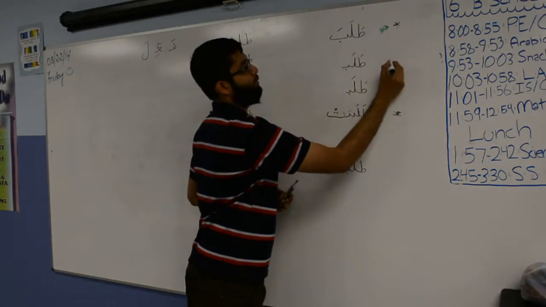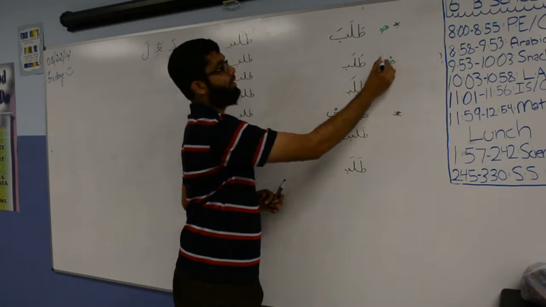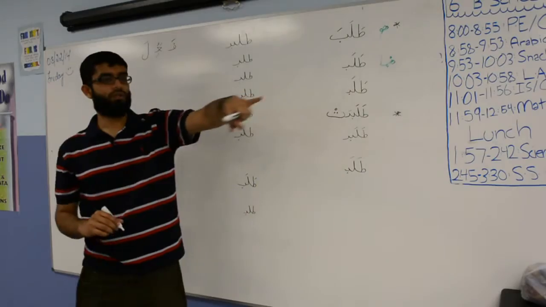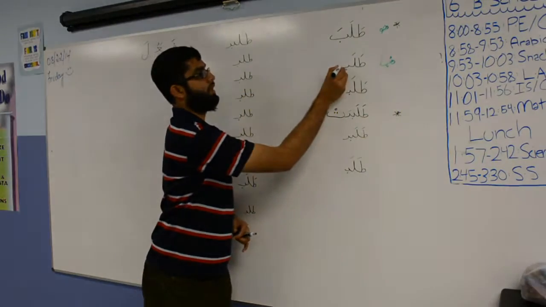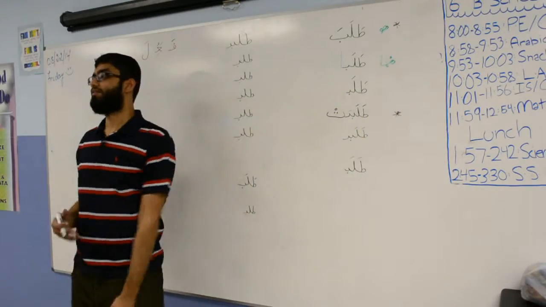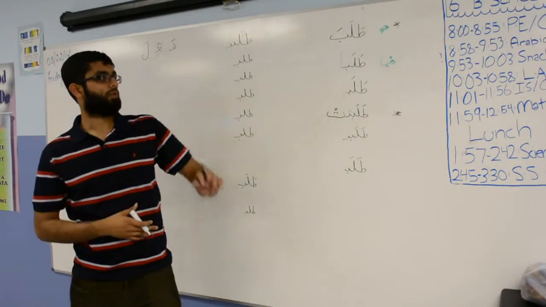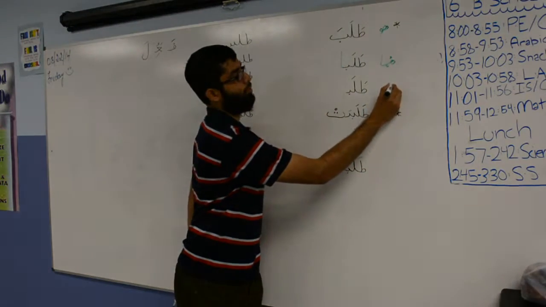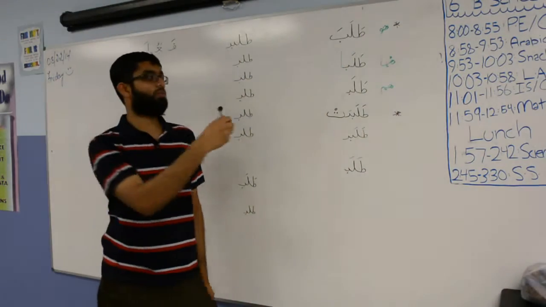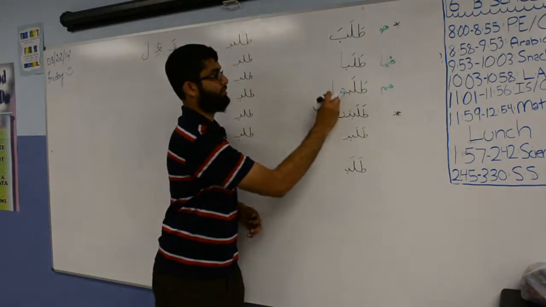Okay. What's for two men? Huma, right? So how is this going to conjugate? Talaba with an alif. The reason I'm writing this in green is because the alif is the fa'il, it's the subject. Okay, so it's talaba. What's for hum? Talabu, right? So I have to put a waw, and then I have to put an alif to close that off.